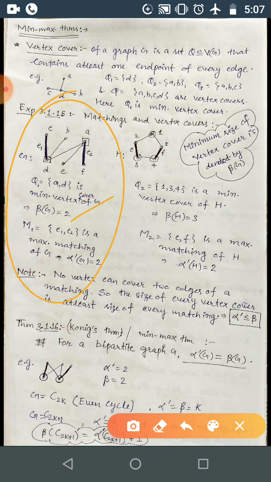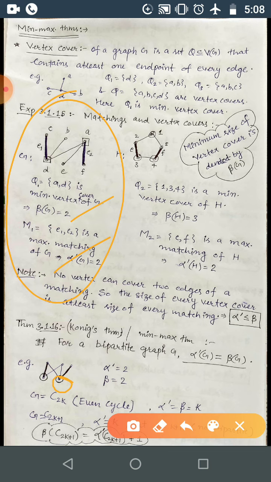So both are the same. Also you can consider this bipartite graph, an X-Y graph. For the vertex cover, always first take the vertex that is covering the most edges, that is, the maximum number of edges.